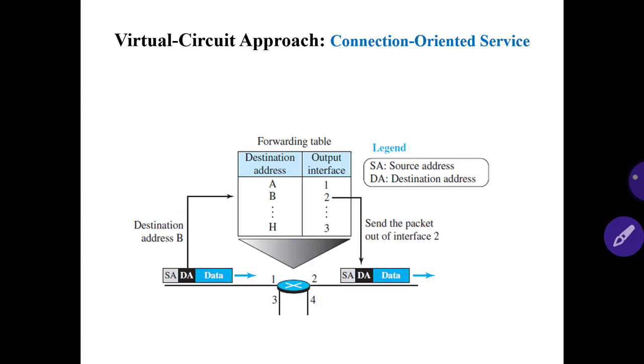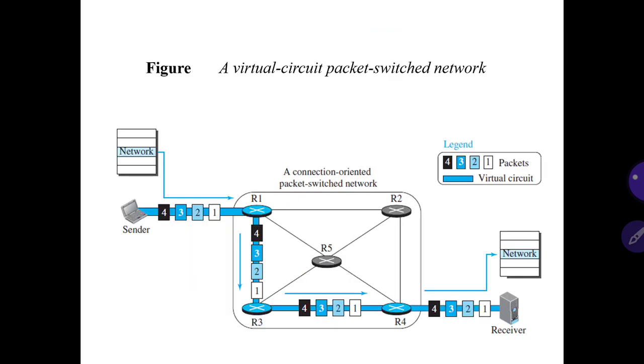Next, coming to the virtual circuit approach, which is connection oriented. Source and destination addresses are put in the forwarding table. Every router uses its forwarding table to forward the message or to drop it. So it is a virtual circuit packet switched network, and we call it connection oriented.